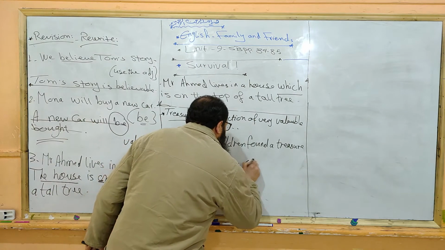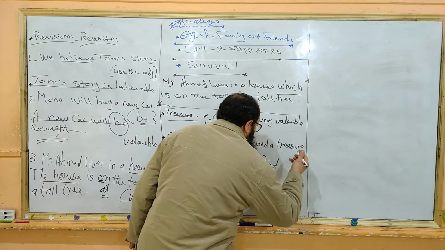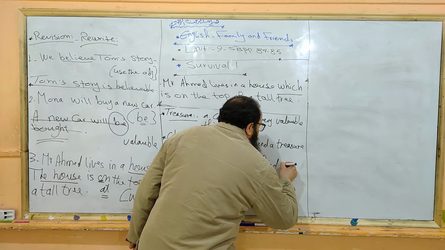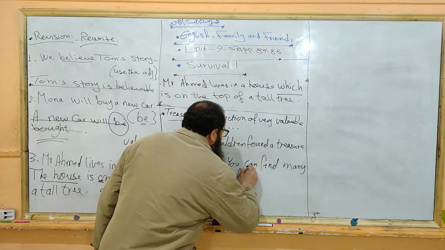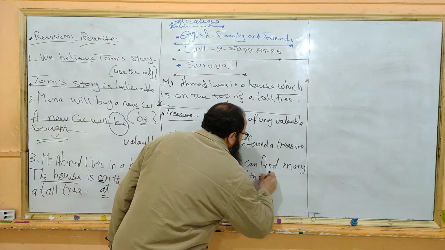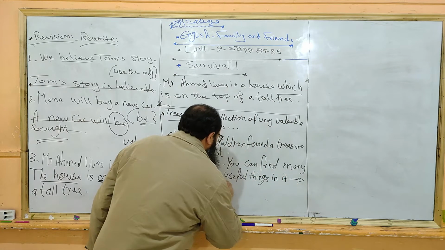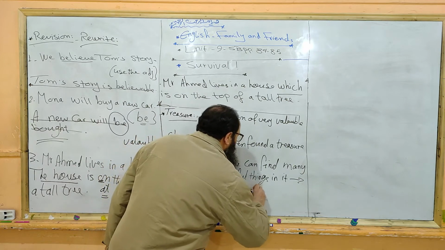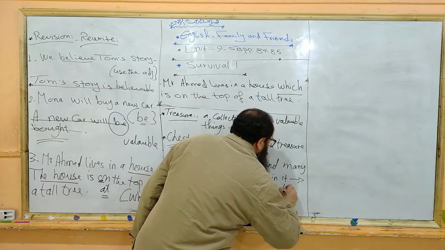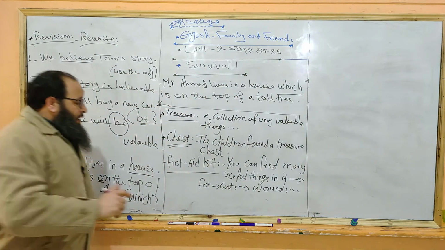You can find many useful things in it, for cuts, for wounds. You can find plasters, bandages, and so on.